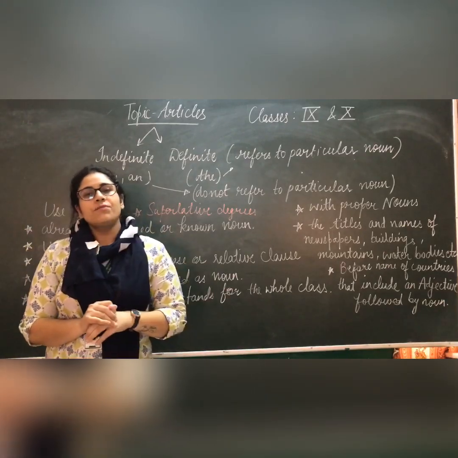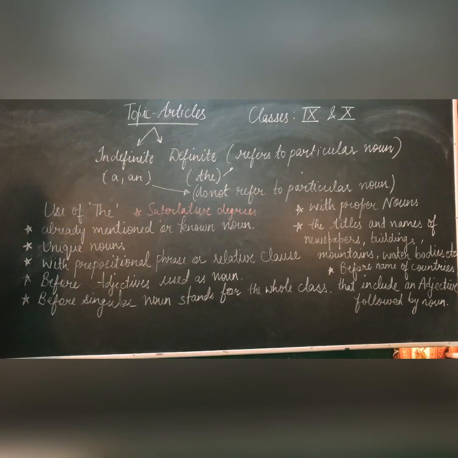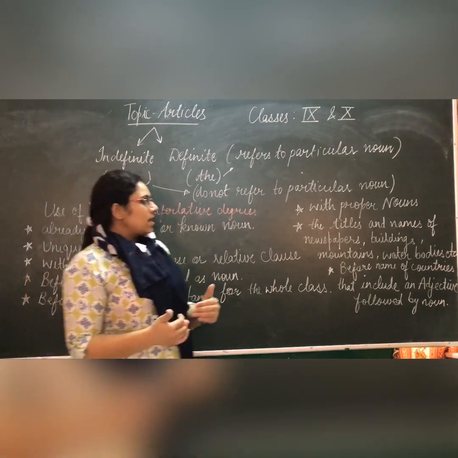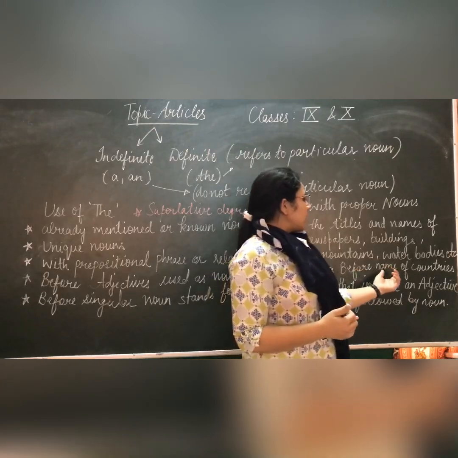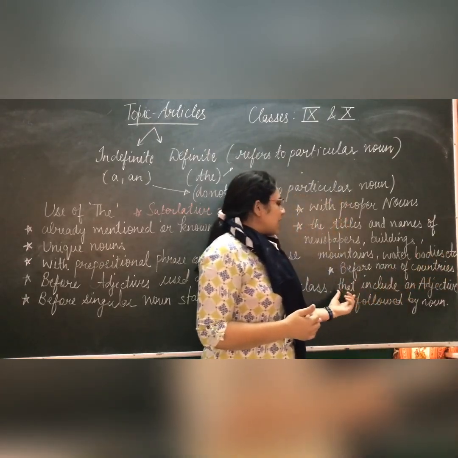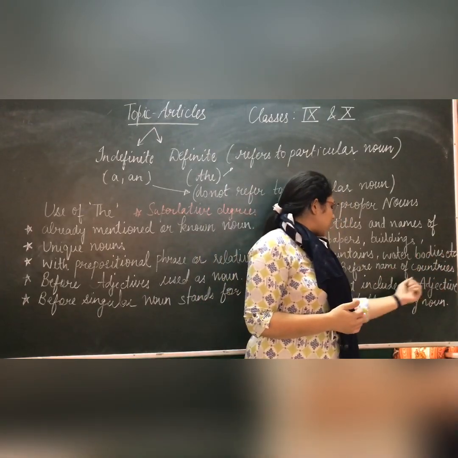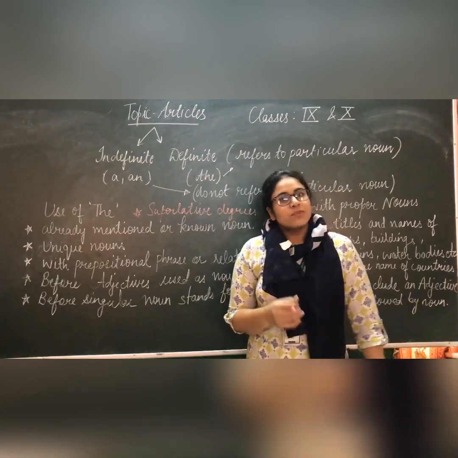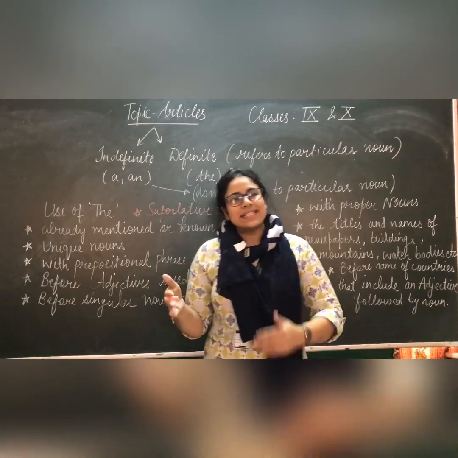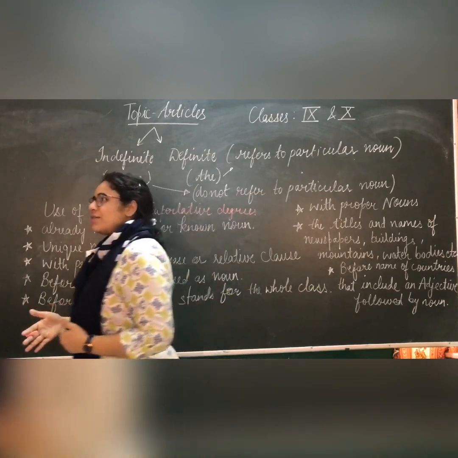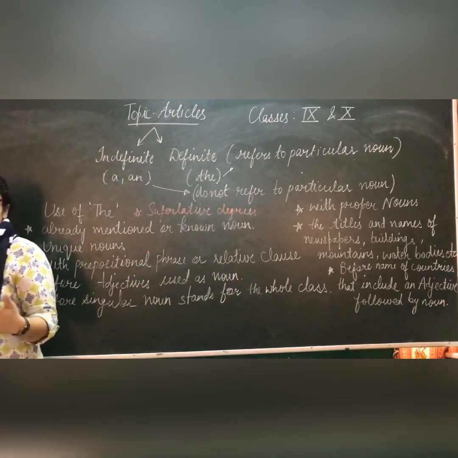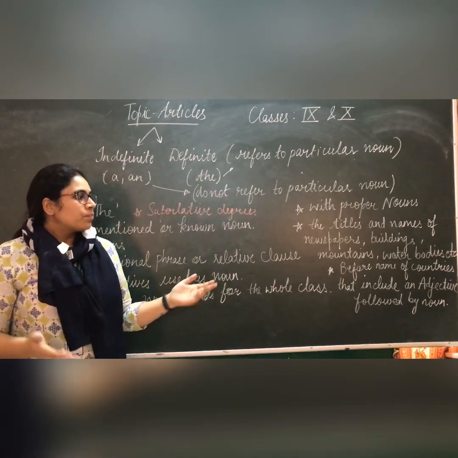Next, the Himalayas, the Indian Ocean, the United States of America. Here the United States of America is before the name of countries that include an adjective followed by a noun. United States is the adjective of America, and America is our noun.